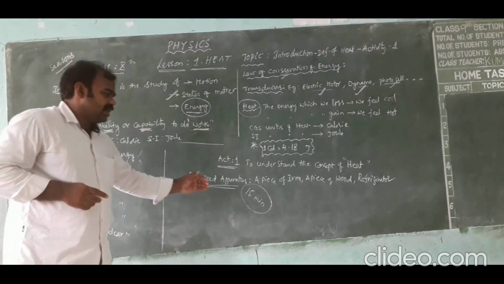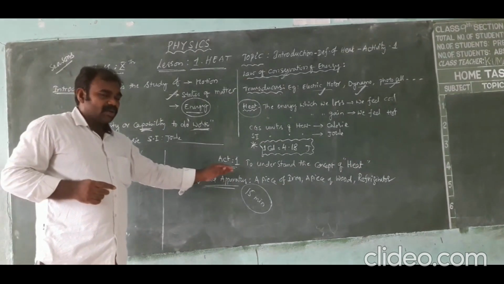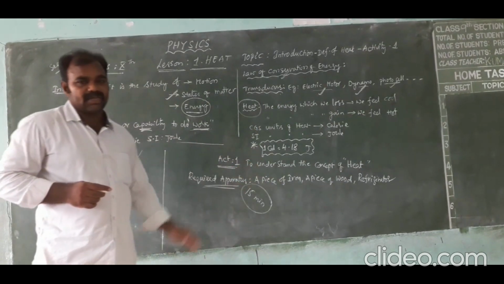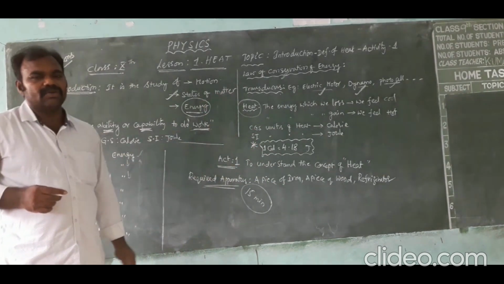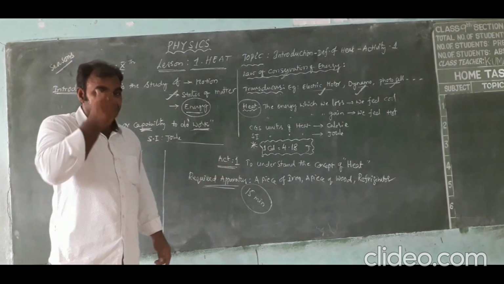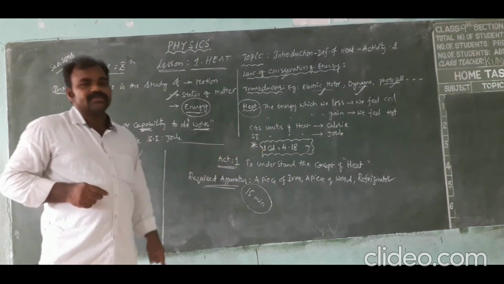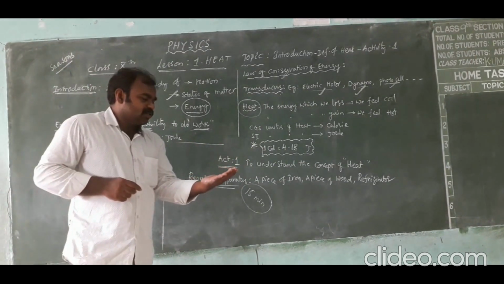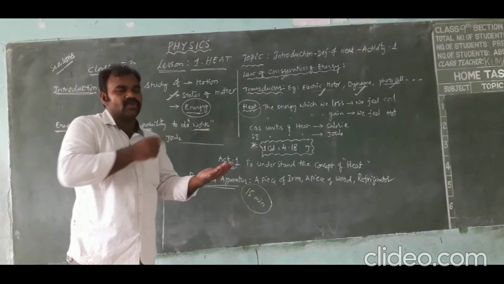After 15 minutes, let us bring them from the fridge and touch them. What can you observe? Both are cold bodies. Iron is a cold body and wood is also a cold body. Both are in a cold state. But is there any difference between them? Yes, there is a difference. Iron is cooler than wood. If you touch iron, you feel more cool, and if you touch wood, you feel a little bit of coldness.